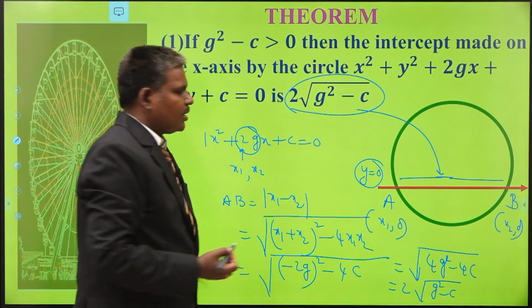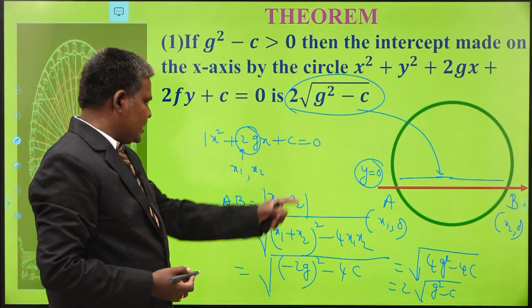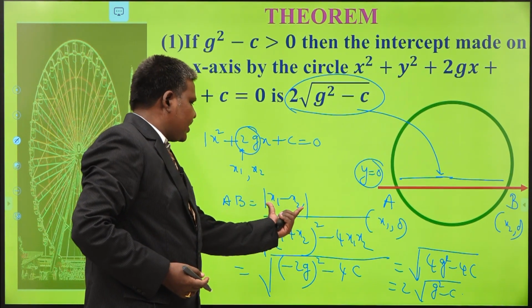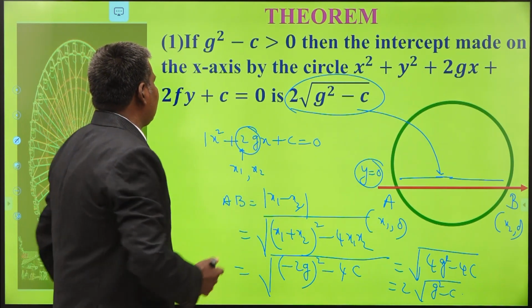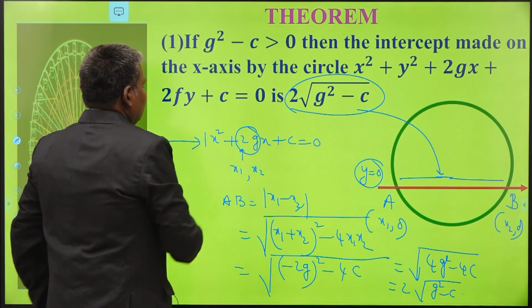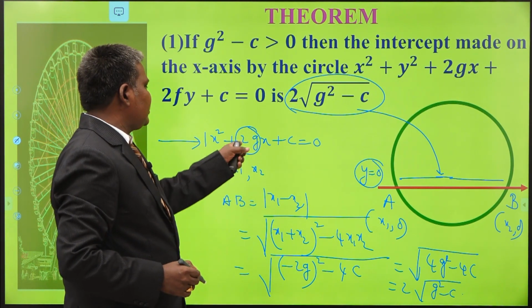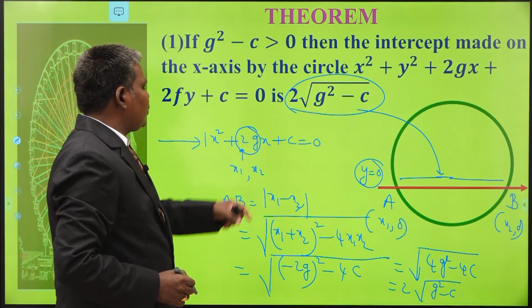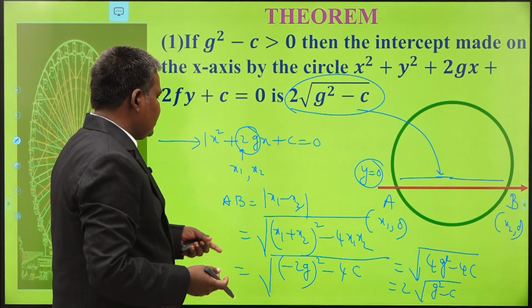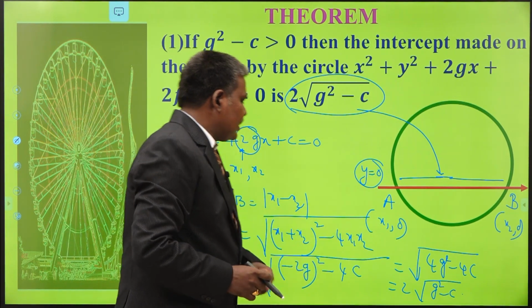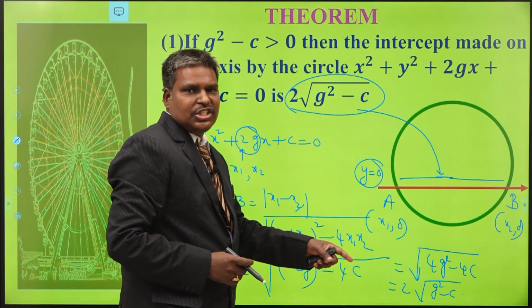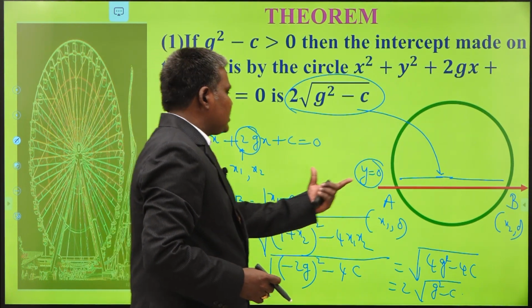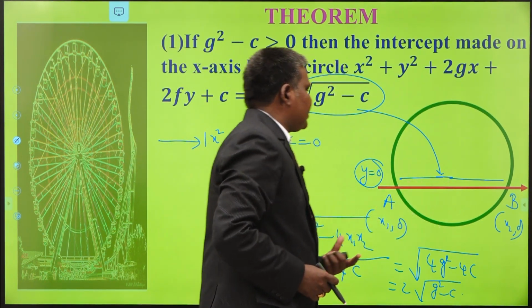Is it completed or not? Yes. Just by the logic, it is nothing but mod x1 minus x2. What are x1, x2? They are the roots of the quadratic equation. Sum of the roots, minus b by a, that is minus 2g. Product of the roots, c by a, that is c. From that you can calculate the length of x-intercept made by the circle is 2 into root of g square minus c. This is the length of x-intercept made by the circle.